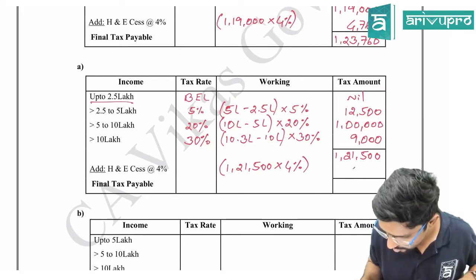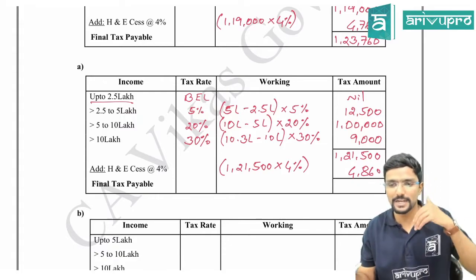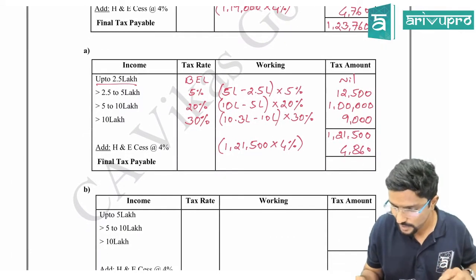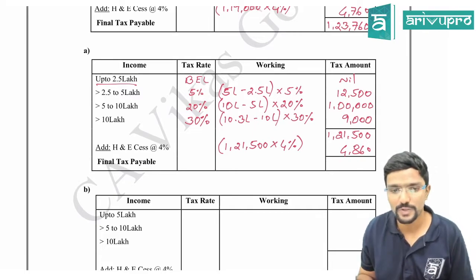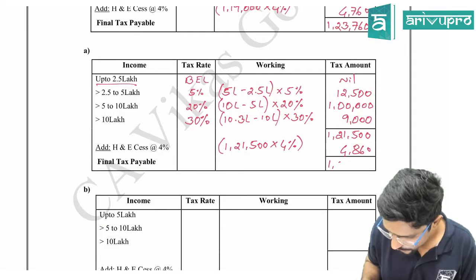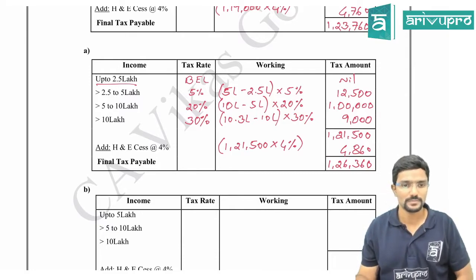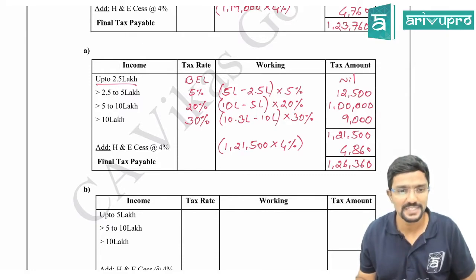Good. I want all of you to give the answers, guys. Totaling, calculation, everything you need to take care. 4,860. What is the amount? 1,26,360. Okay.